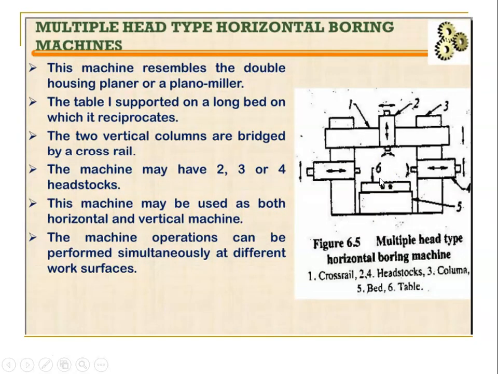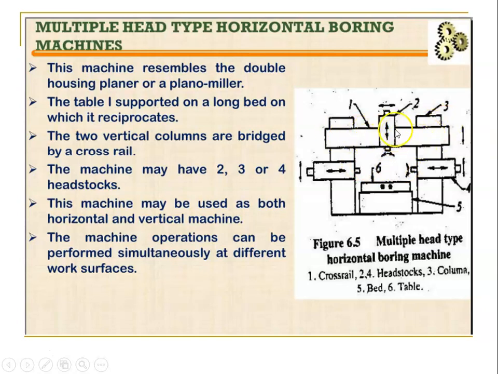Right? So the last type is the multiple head type horizontal boring machine. Multiple head means we can have vertical as well as horizontal heads. This machine resembles the double housing planer or a plano miller. We have a planing machine, and the construction is similar to that planing machine. Here we have two columns, right? These two columns are connected with another one, a cross rail.